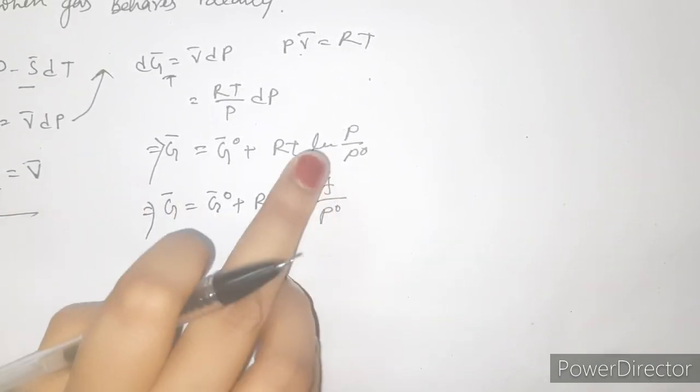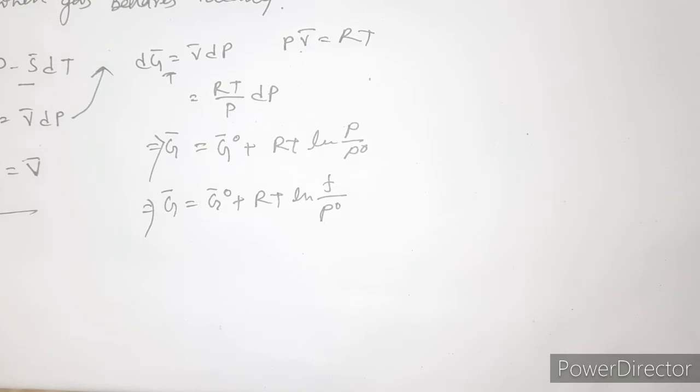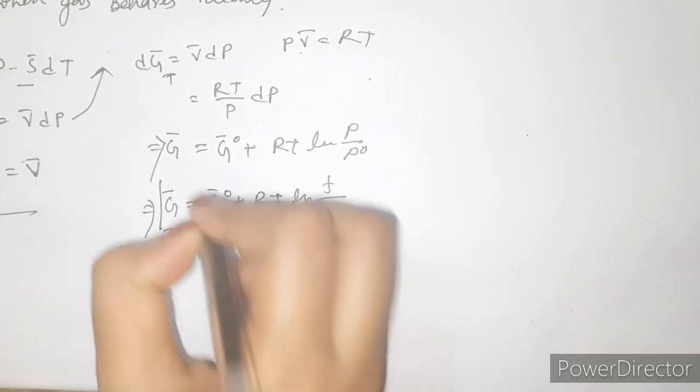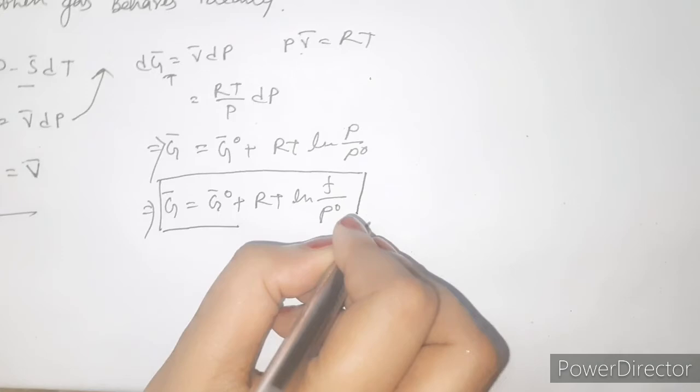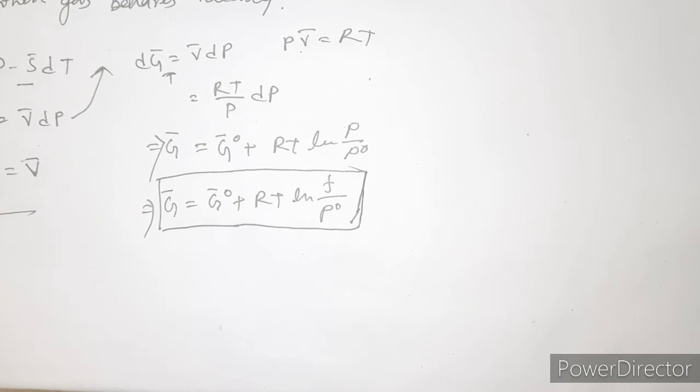By this equation you can easily understand what is the importance of f in chemistry, because f is actually the replacement of P when the gas behaves as a real gas. So f is nothing but a pressure term. By this equation you can calculate the value of G bar, or molar Gibbs free energy, for a real gas.